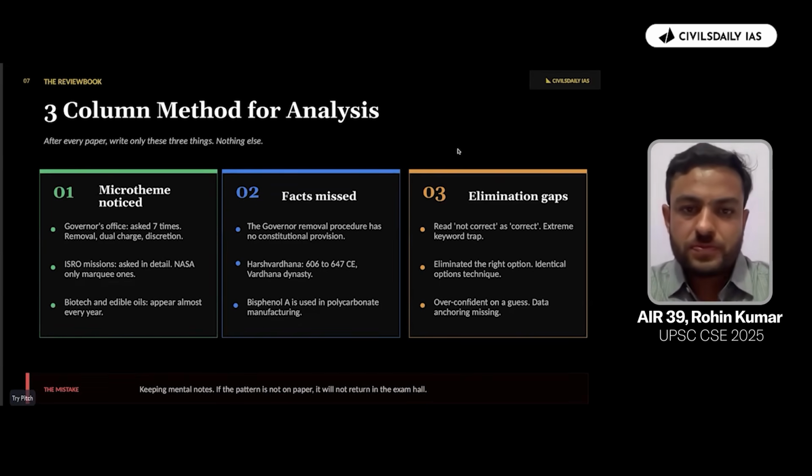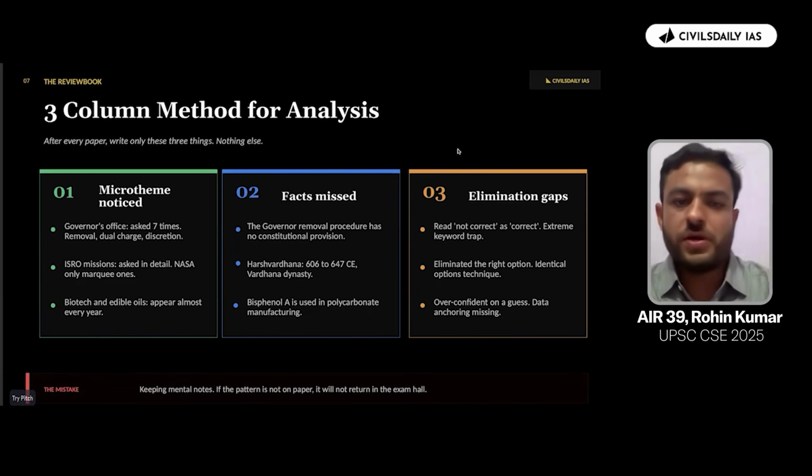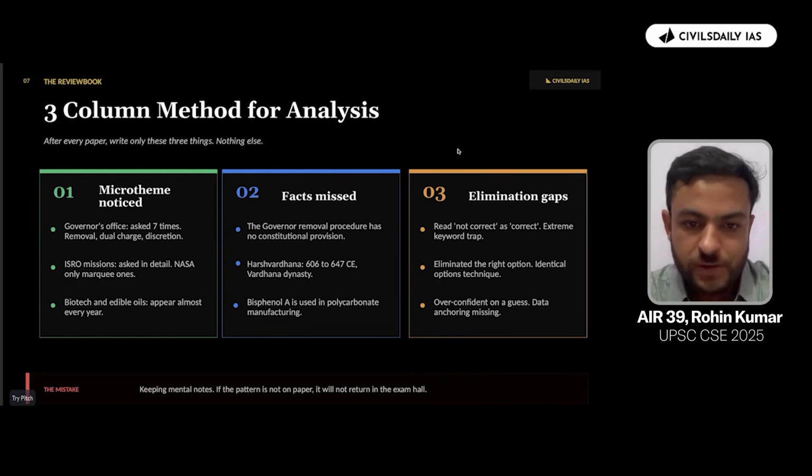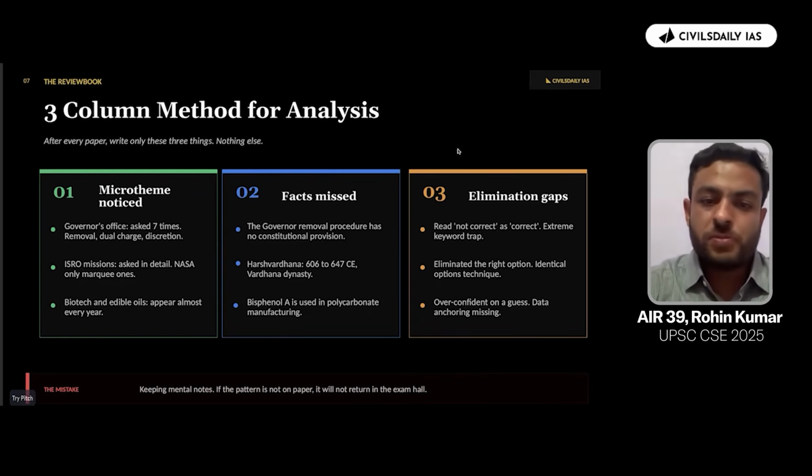Second is facts missed. The governor removal procedure has no constitutional provision. So there would be certain areas. I mean, once you have identified the micro themes, then there would be areas which would be missing from that topic, which might not have been asked. So that would help you in sort of identifying as to what could be the next probable question. What could be the next probable question that could be asked from the topic?